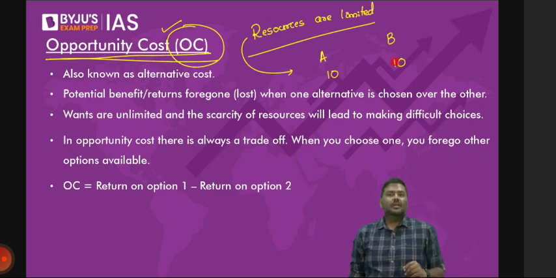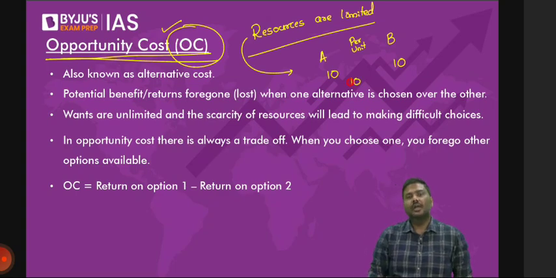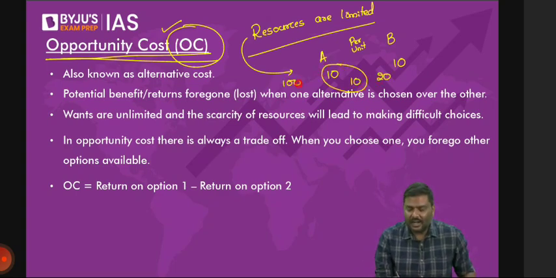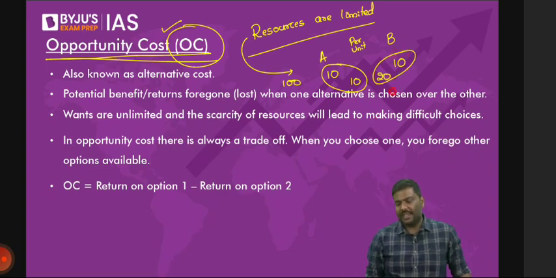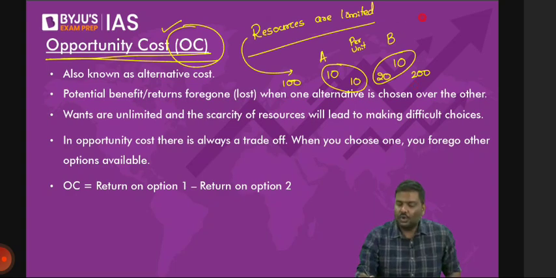But what if I say, per unit, if you want to produce A, you'll require 10 rupees, and if you want to produce B, you'll require 20 rupees. So to produce 10 units of A, you'll need 100 rupees, and to produce 10 units of B, you'll require 200. Which means if you want to produce 10 of A and 10 of B, you should have 300 rupees.